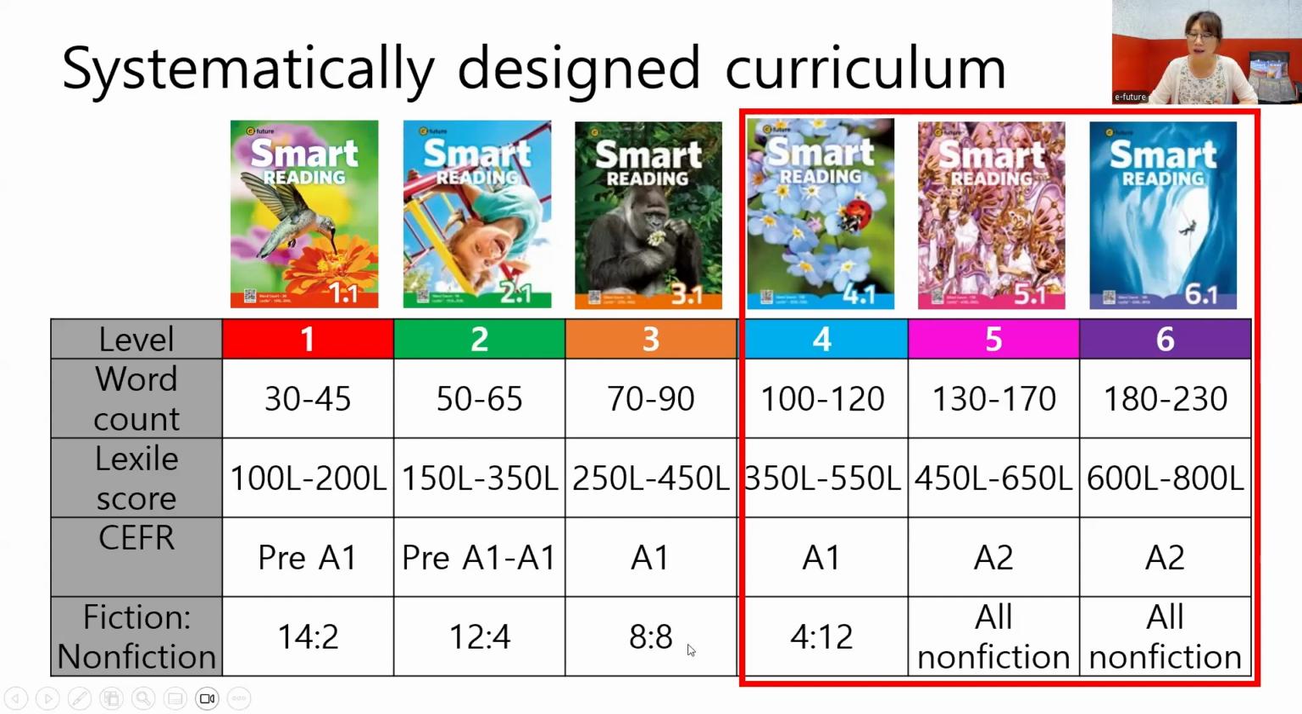In the lower levels, students may find non-fiction a little bit more difficult. That's why we have fewer non-fiction stories in level 1 and level 2. But we have the balance, an equal number of fiction and non-fiction, in level 3. And then we have more non-fiction from level 4, 4 to 12. And level 5 and 6, all non-fiction. So you can see that we gradually increase the number of non-fiction stories as the level goes up. It's very systematic.